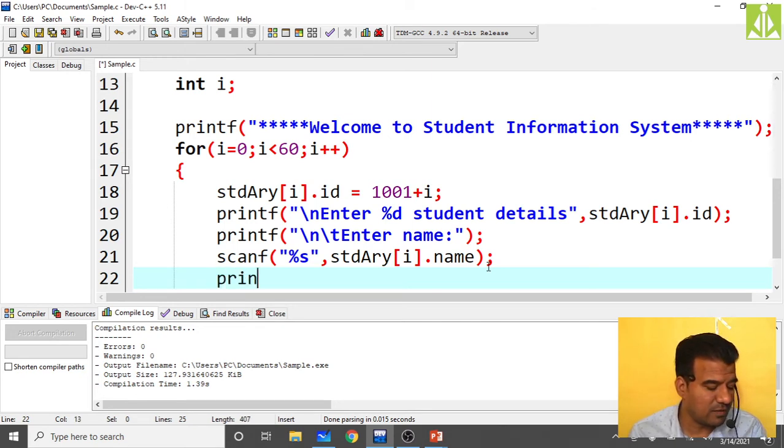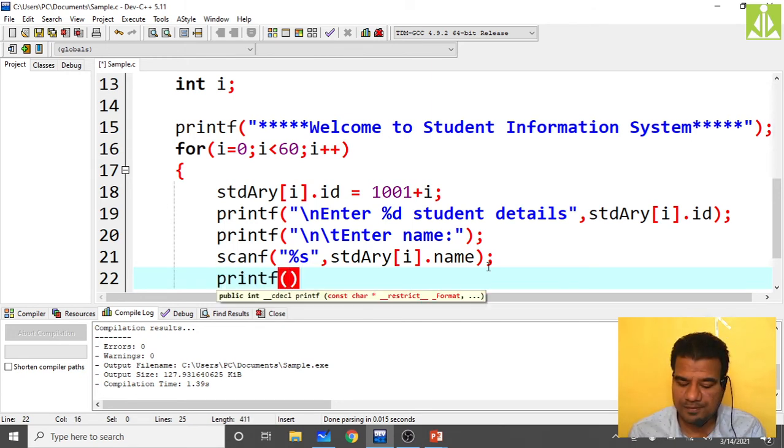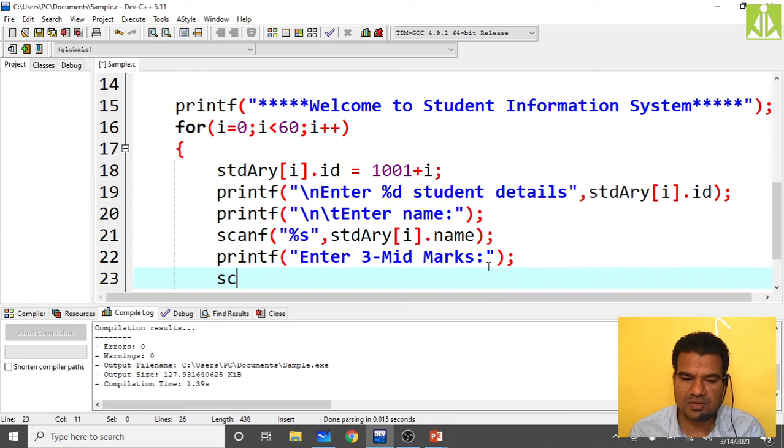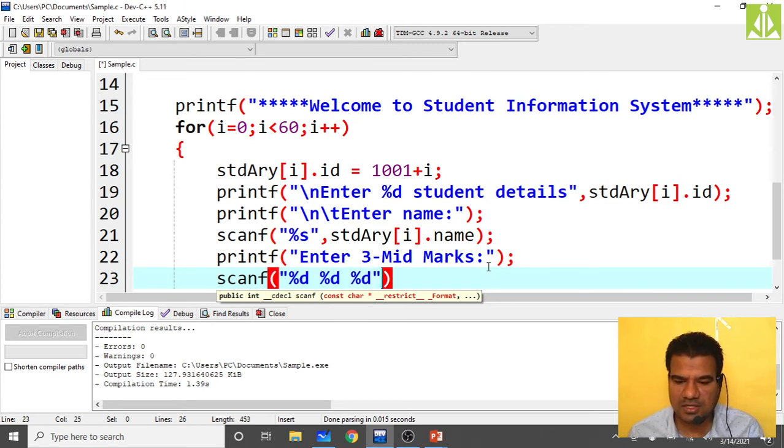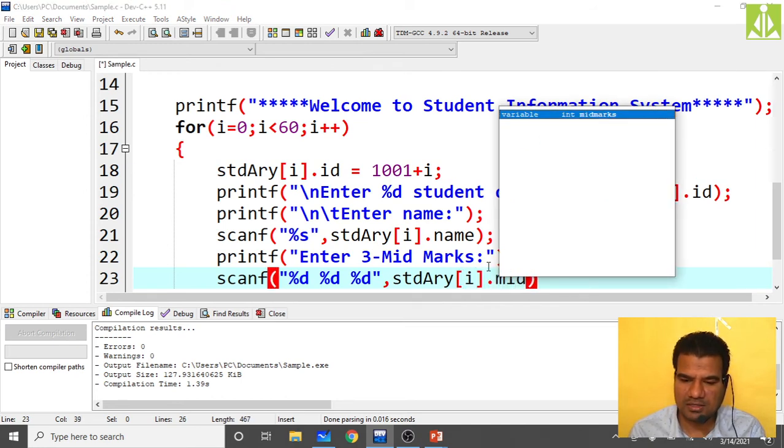Printf, after reading the name, printf enter 3 mid marks. Okay, so here only you have to enter. So scanf, how many %d do you need? 3 %d, because we are reading 3 things. So put the comma. First midterm, how you can access: stdary of i dot midmarks of 0.